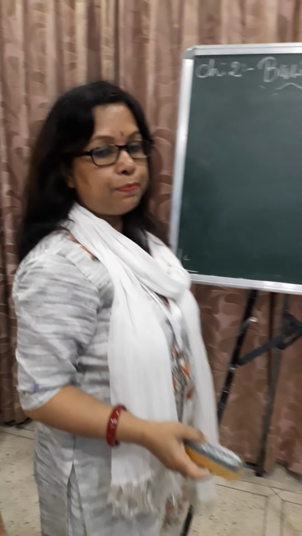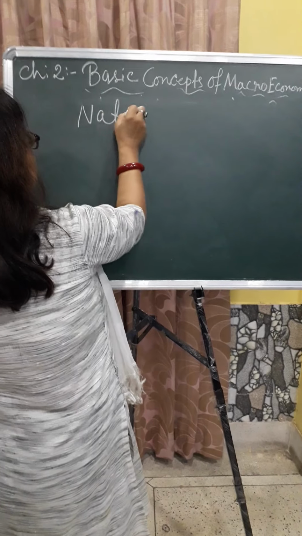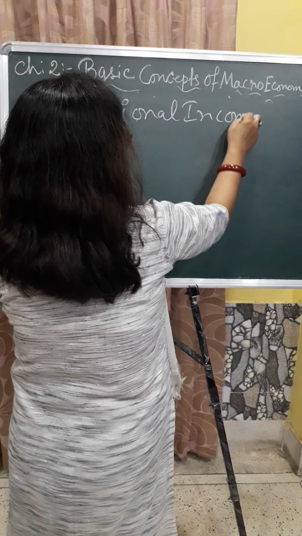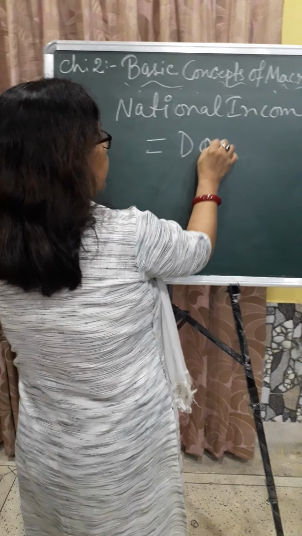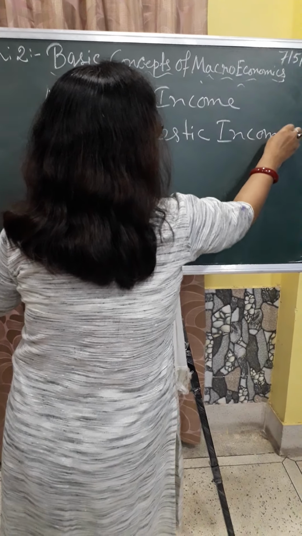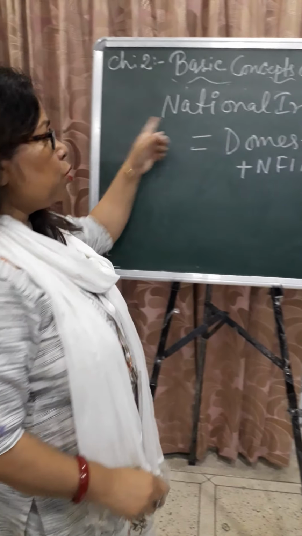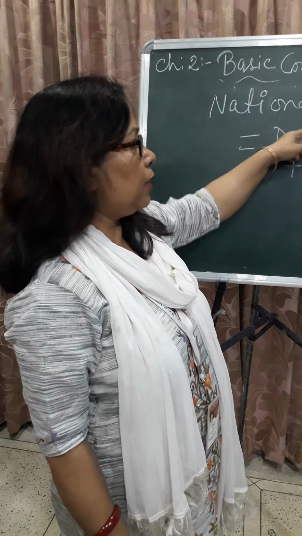In this chapter, we have to mention the important terms of national income. National income can be calculated as domestic income plus net factor income from abroad. So we can get national income. How? When domestic income is added to net factor income from abroad, then we calculate national income.